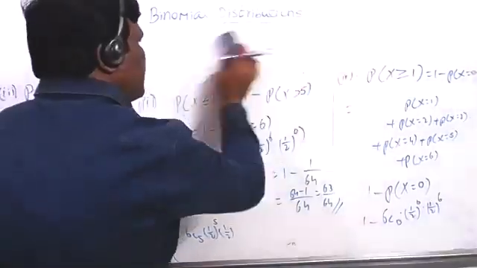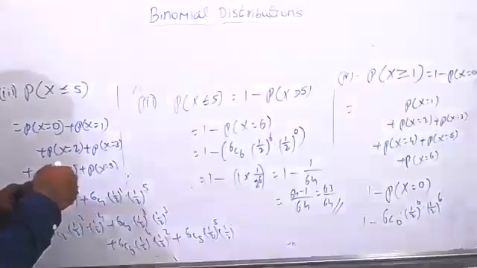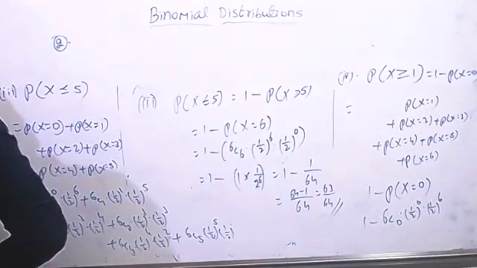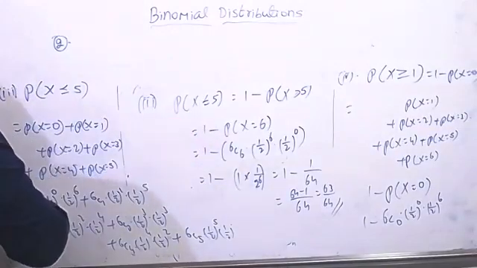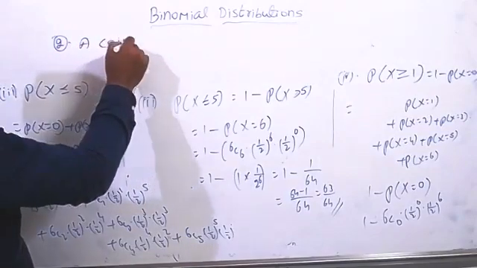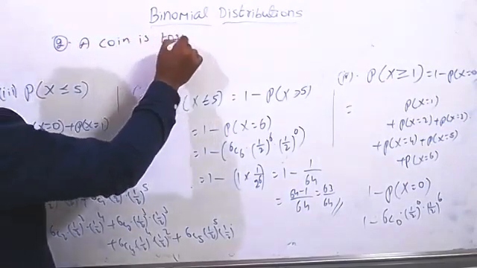Second question. After completing this problem, just you can write. A coin is tossed 5 times.